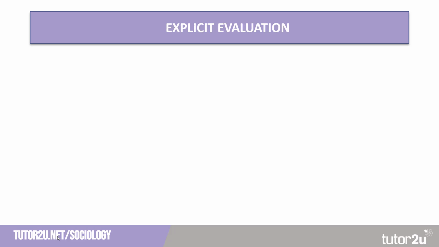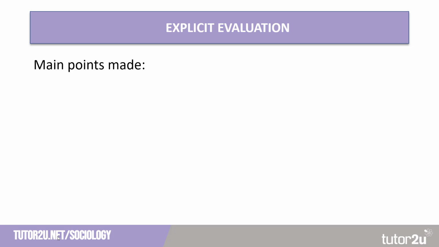The one thing missing from this paragraph so far is an explicit evaluation. Now, there are a number of different ways in which we could evaluate. The best way is through an explicit evaluation. And to do an explicit evaluation, we need to think about what we've put in the main body of the paragraph. What have we put in earlier in this paragraph?